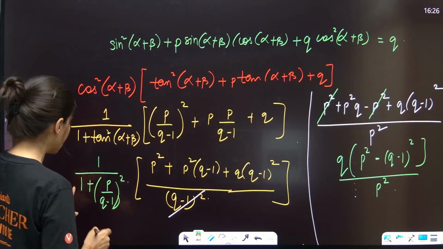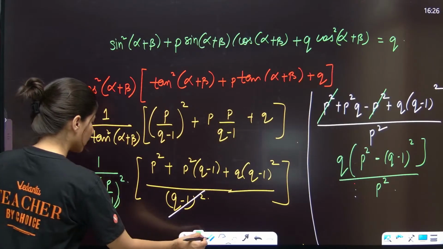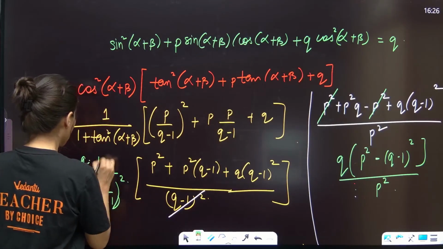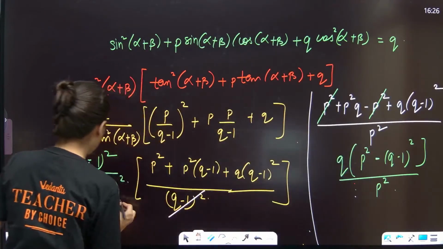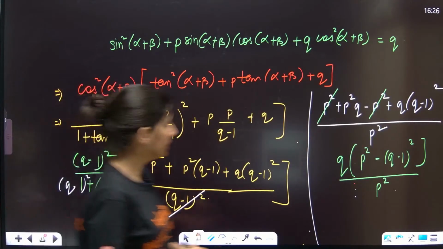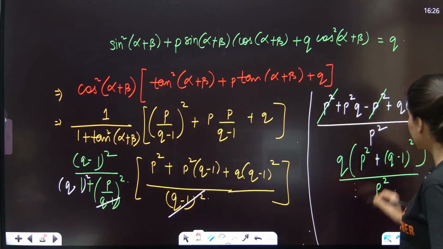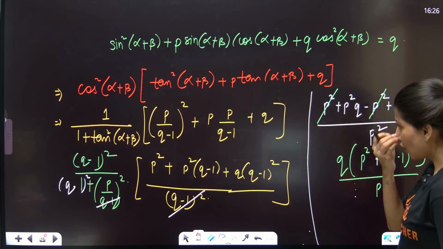Correct. If you take LCM, what will happen? Q minus 1 whole square will go up. So this is Q minus 1 whole square, and this will be P square. Right now, can you see the denominator will be what?